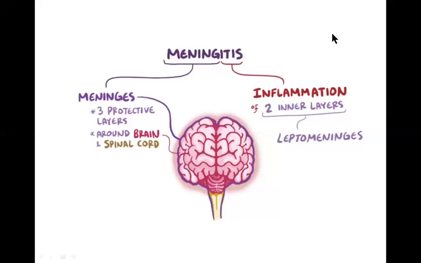So in this video today we will study about meningitis. Meninges means the layers of tissues that separate the skull and the brain. They are the three protective layers which separate the skull and the brain, usually present around the brain and the spinal cord. That is the meninges. The itis is an inflammation. Especially here in meningitis, it is inflammation especially of the two inner layers that are called the leptomeninges.